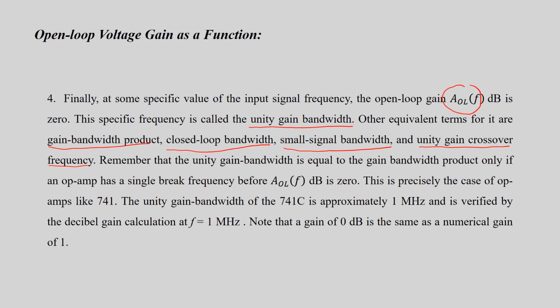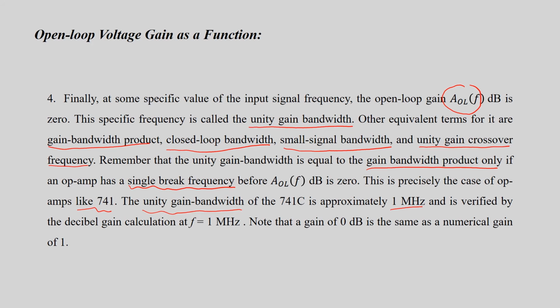The unity gain bandwidth is equal to the gain bandwidth product only if an op-amp has a single break frequency before AOL is 0. This is precisely the case for op-amp 741, and the unity gain bandwidth of 741C is approximately 1 MHz.